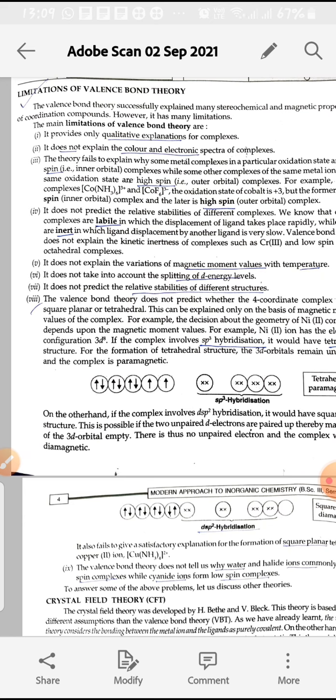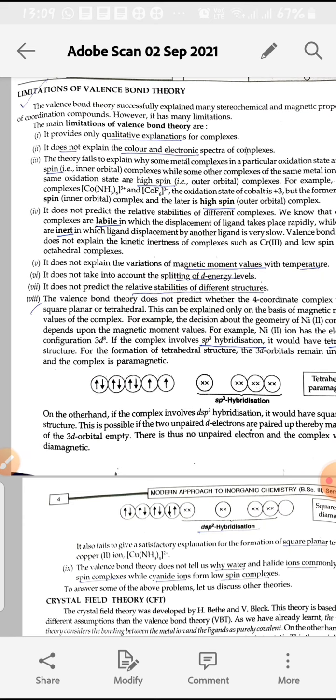As you have discussed valence bond theory in second year class, here we only discuss its limitations. You have done in second year class the valence bond theory: sp3 hybridization, sp2, sp3d, sp3d2 hybridization, all hybridization, and paramagnetic, diamagnetic, magnetic behavior of the complexes. And in this we will discuss crystal field theory, and firstly we will discuss limitations of valence bond theory.